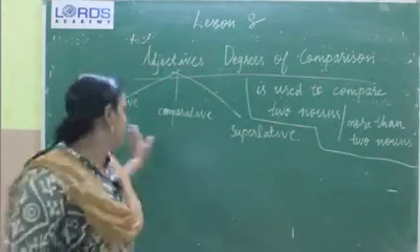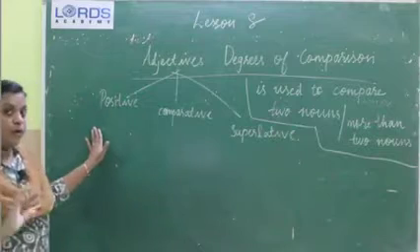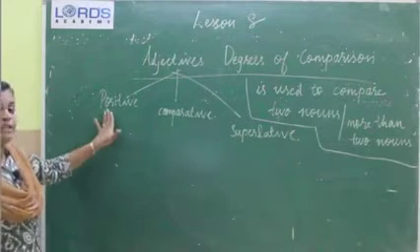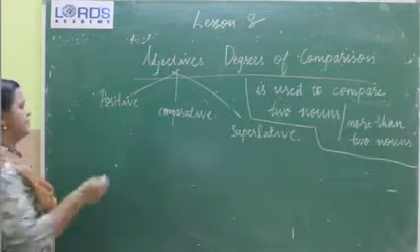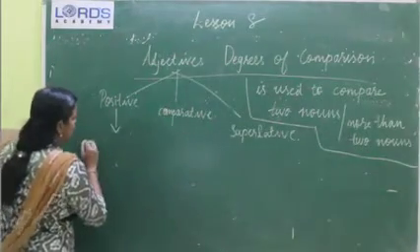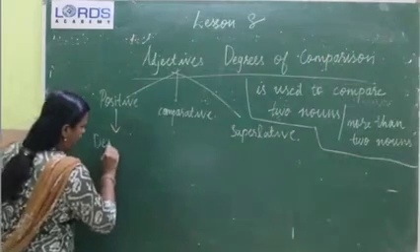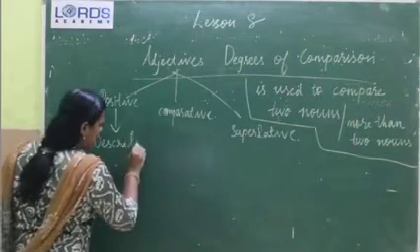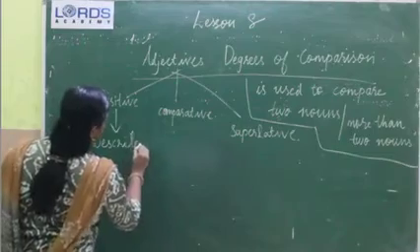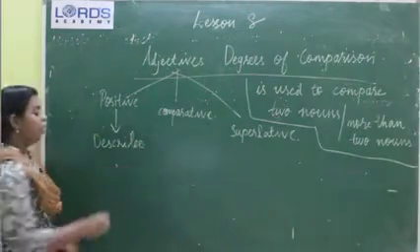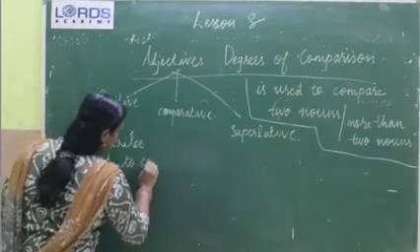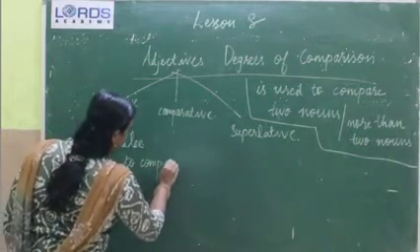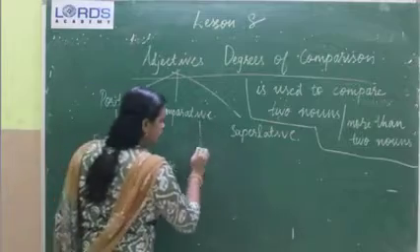Positive degree is used to describe, not to compare. Remember that positive degree is used to describe, not to compare. Then what about comparative degree?